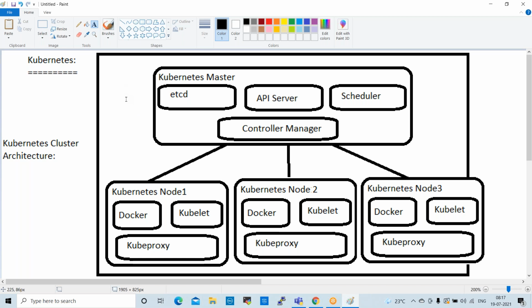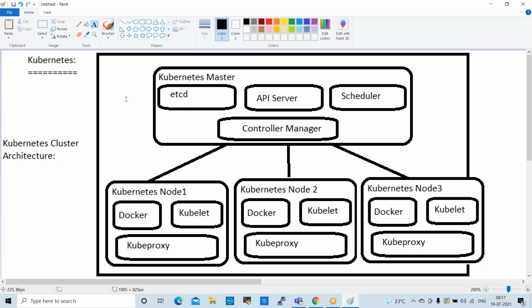We don't have auto healing capabilities in Docker, right? So in Kubernetes we have auto healing. If any pod is down or corrupted, or any node is down or corrupted, automatically it will recreate whatever configurations are there. The same configurations it will create.